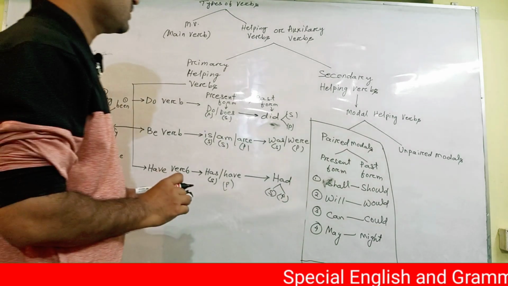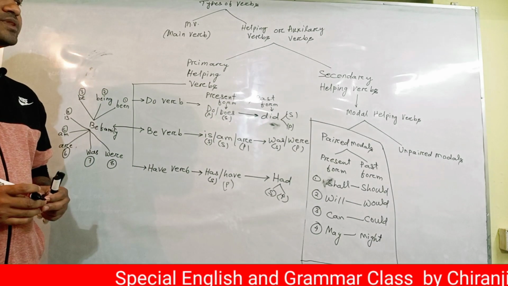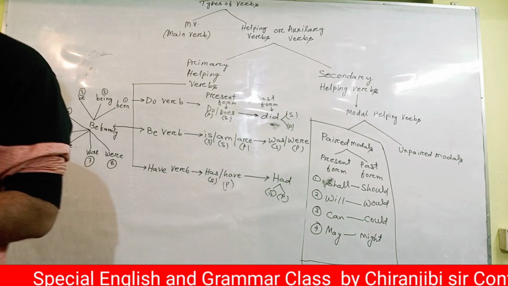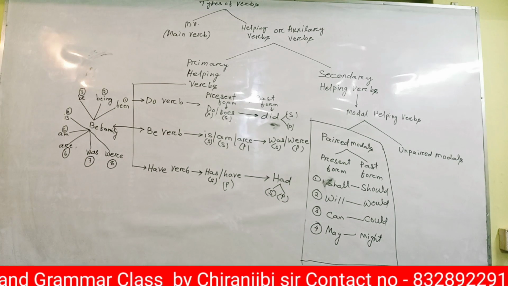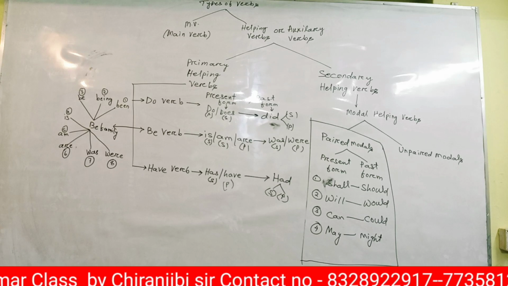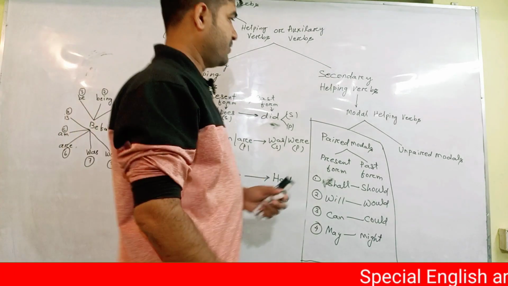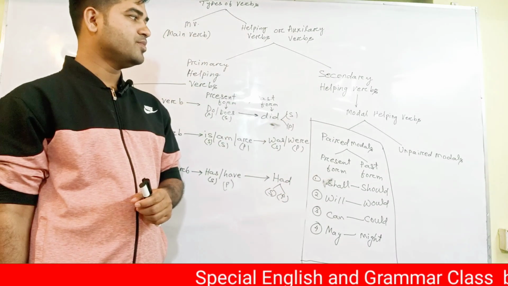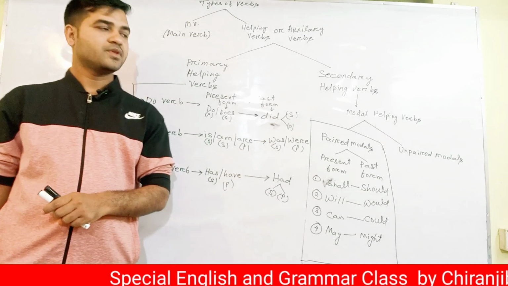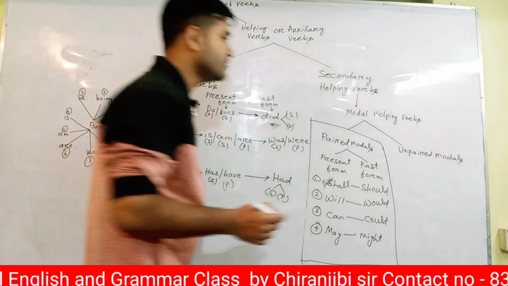Clear up to here? So secondary auxiliaries are called modal verbs or modal helping verbs. I will give you time to take a screenshot. Whenever you watch later, you can take a screenshot, then you can write. Okay. Secondary helping verbs are also called modal helping verbs. They are of two types. One is paid modals, another is unpaid modals. Okay.